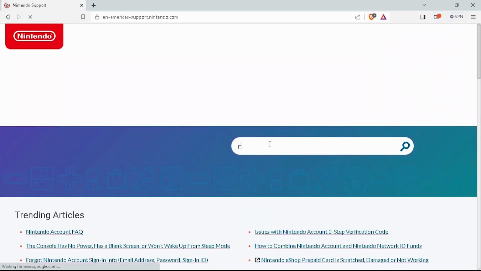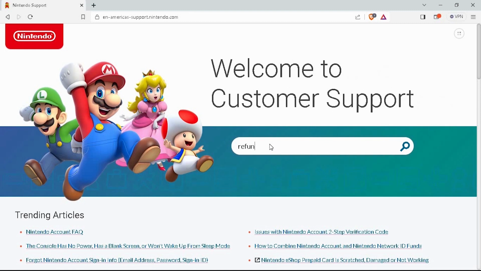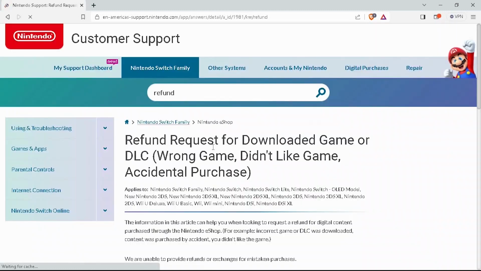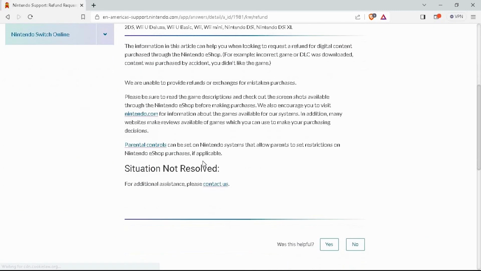Here, use the search function at the top and look for a refund. Click on the first option that you see, which is a refund request for a downloaded game or DLC. The new page that appears gives information on what purchases are eligible for a refund. Go ahead and go through all of the information to see if you're eligible for a refund and which console